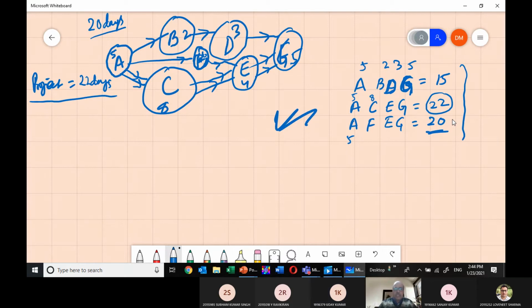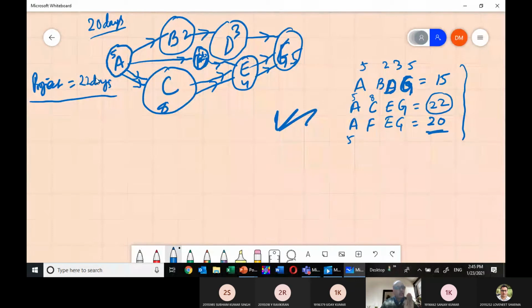Practically understood, no? Something may be pending on the other path, because ACEG of your project is completing on day 22. Maybe the insurance policy is pending. That is also a part of the job. So my project will complete on the 22nd day itself. Your boss is saying you wind up everything earlier, and you are saying no, we will wind up on the 22nd day itself. So what to do? Your boss is saying you have to crash the activity by 2 days. Am I clear or not?